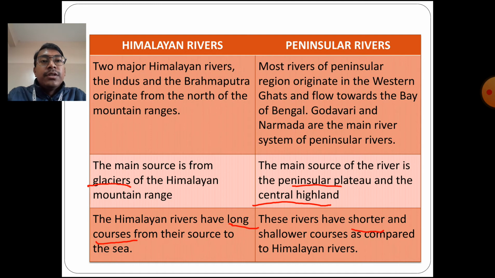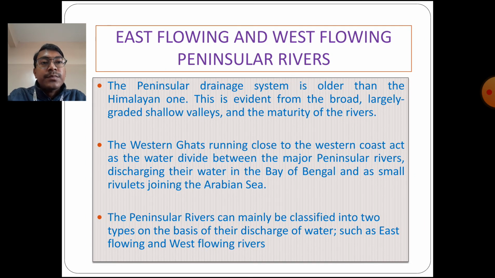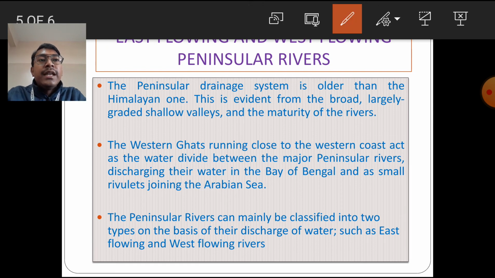As I told you earlier, the peninsular rivers are further classified into two categories: the east flowing peninsular rivers and the west flowing peninsular rivers. So we need to discuss the differences between these east and west flowing peninsular rivers. The peninsular drainage system is older than the Himalayan one.